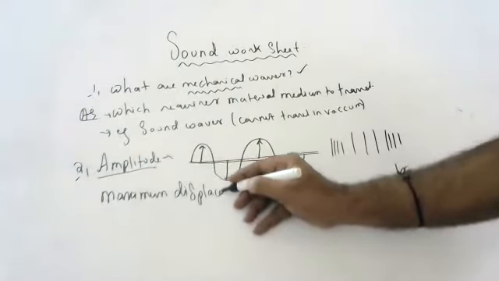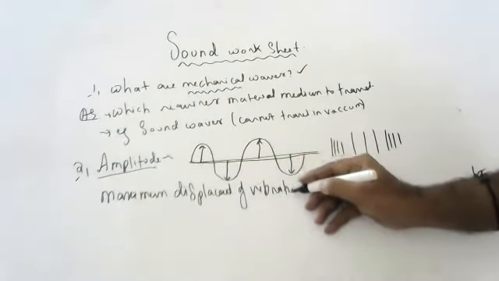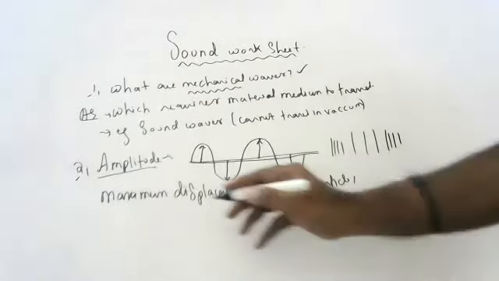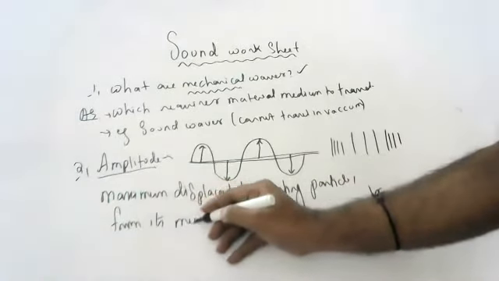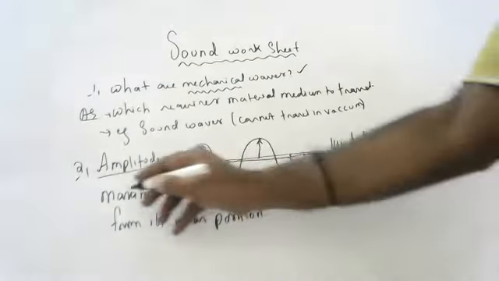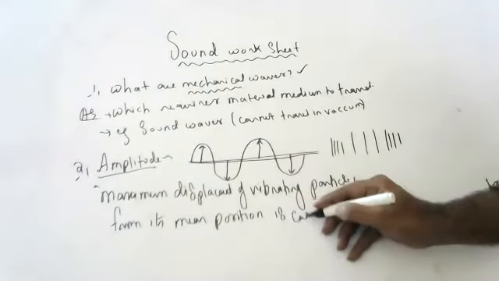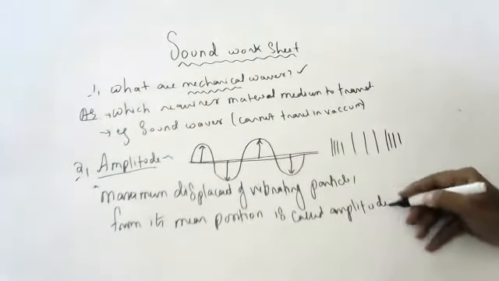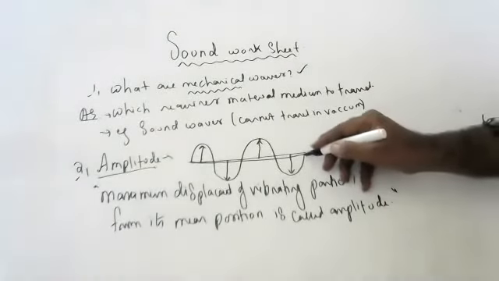Maximum displacement of a vibrating particle from its mean position is called amplitude.